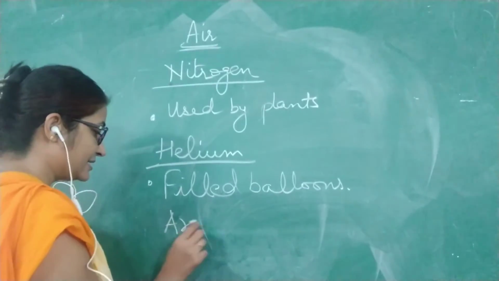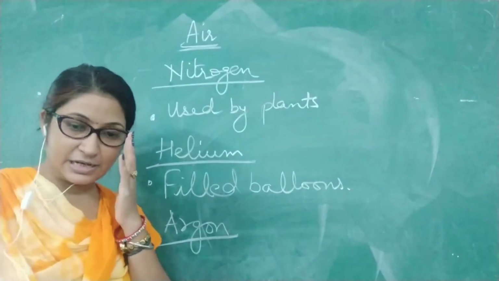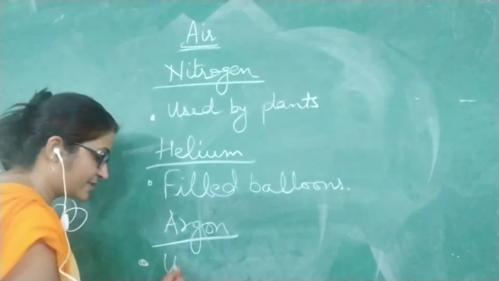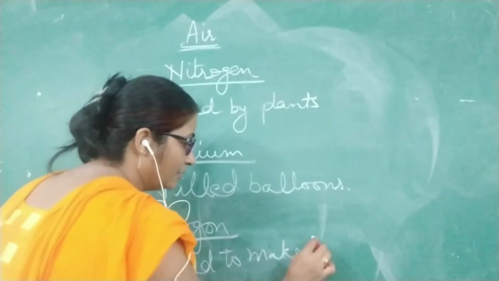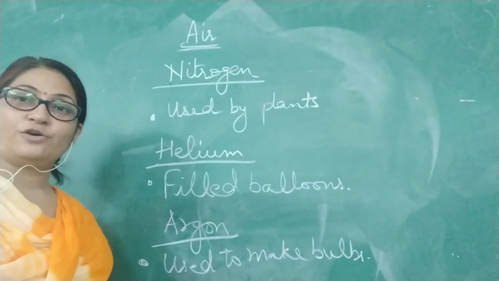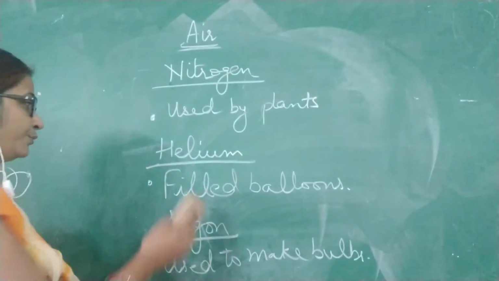Then there is a gas called argon. In the 1%, argon is also present. It is used to make bulbs. This gas is actually part of the bulbs, and that is the reason why the bulbs glow.